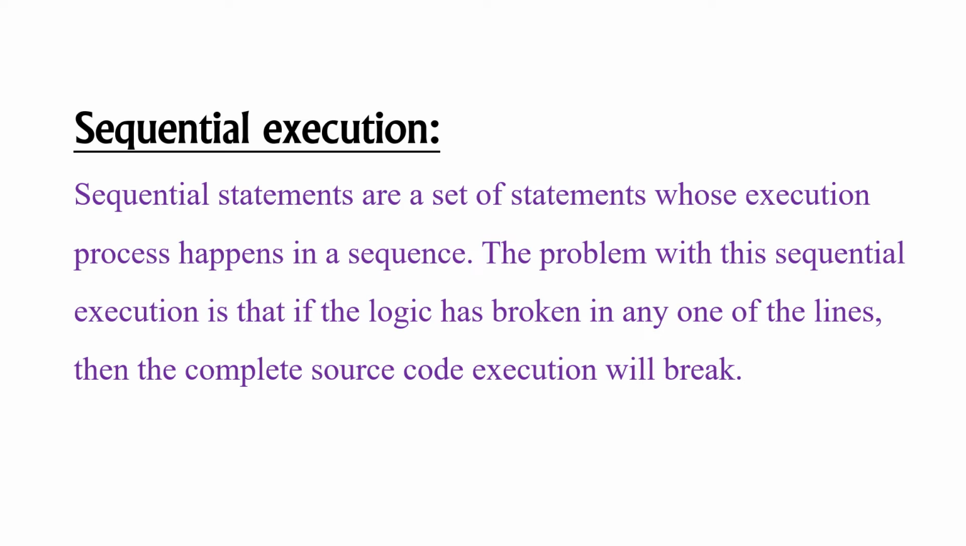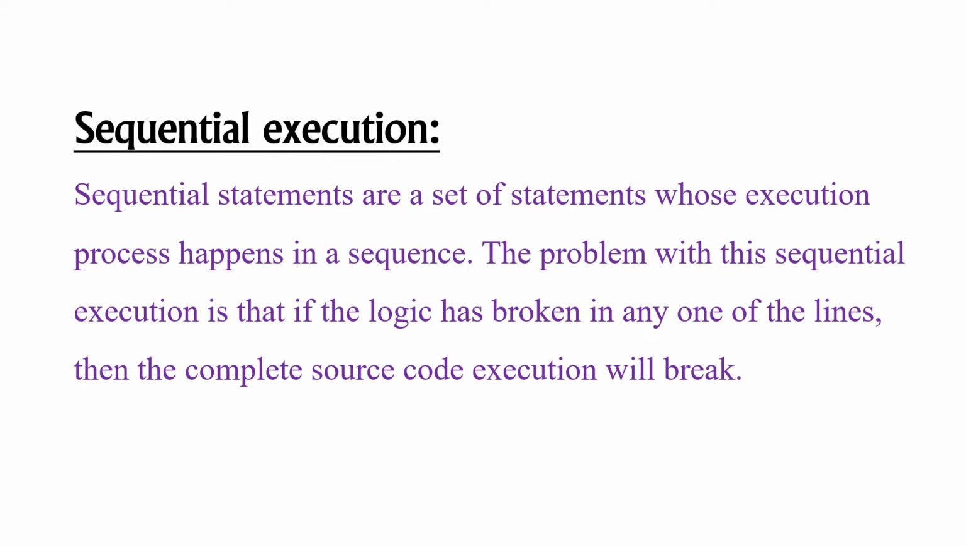The problem with this sequential execution is that if the logic is broken in any one of these lines, then the complete source code execution will break. Means if there are 10 lines of code and there is an error at the 5th line, it will execute the 4 lines, but it will stop at the 5th line because there is an error at the 5th line.